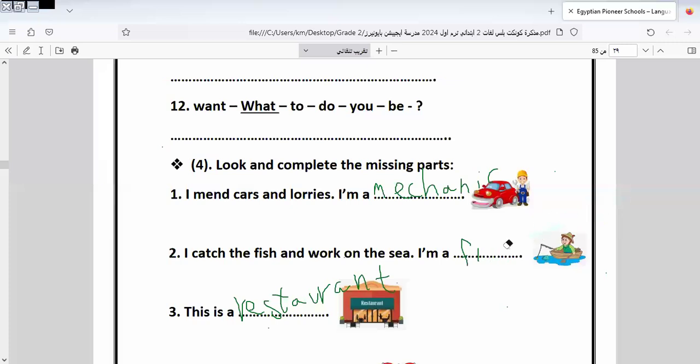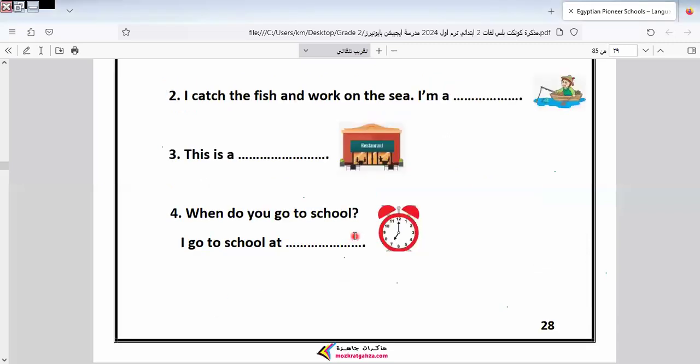Let's continue the rest of the exercise related to this unit. Here we have, when do you go to school? It will be at what? At 7 a.m. Okay, go to school at 7 a.m. You can say 7 o'clock, or say 7 a.m. Let's continue the rest of the exercise.